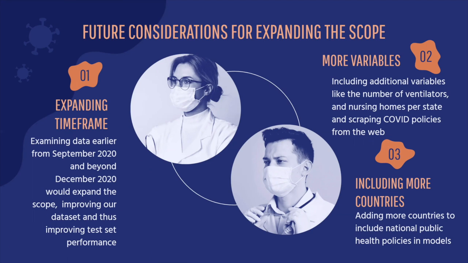We can also add more variables, like the number of ventilators in nursing homes per state, by scraping COVID policies from online, which will help to decrease omitted variable bias. And lastly, we can also include more countries, since different countries have had different COVID policies. Seeing which policy worked and which didn't can help us use that data to solve different public health issues in the future.